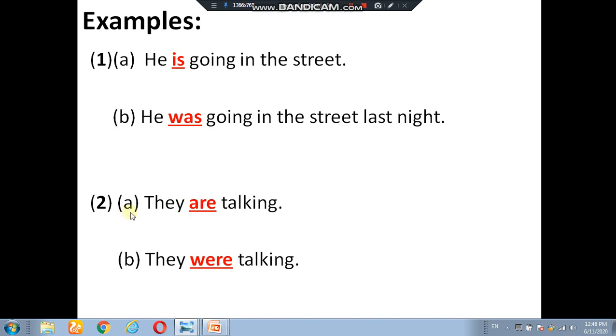Second example, A part: they are talking. B part: they were talking. It means "are" is changed into "were."